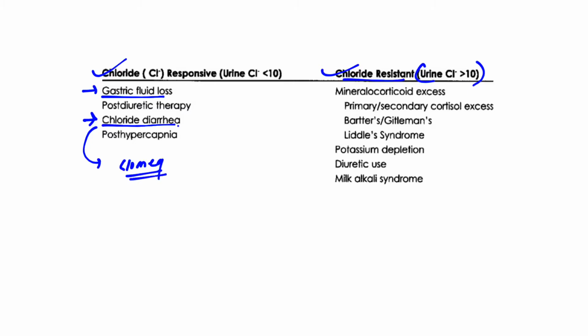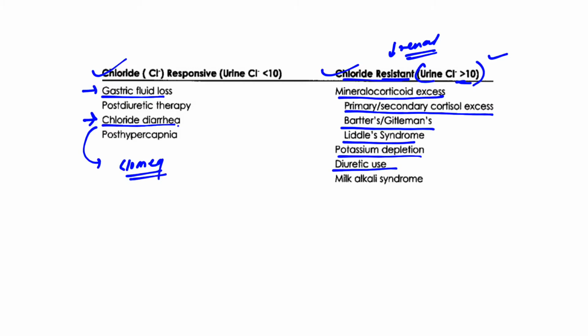We have also learned that renal causes usually lead to chloride resistant metabolic alkalosis, that is urine chloride more than 10. Here we have learned mineralocorticoid, primary or secondary cortisol excess, Bartter and Gitelman, Liddle syndrome, potassium depletion, diuretic use, and milk alkali syndrome. So the more important ones are the first 6.